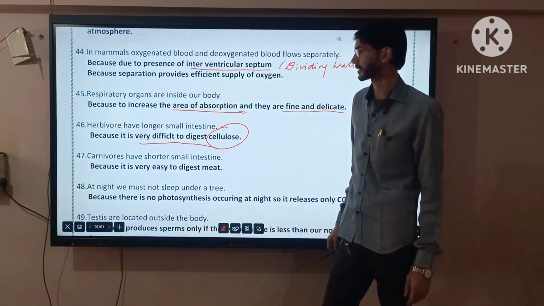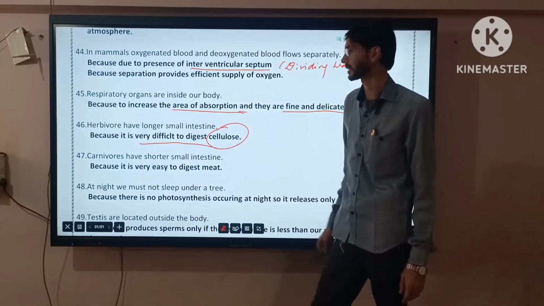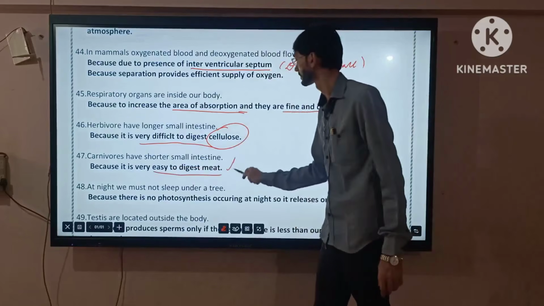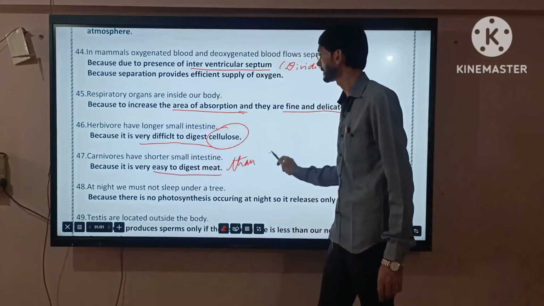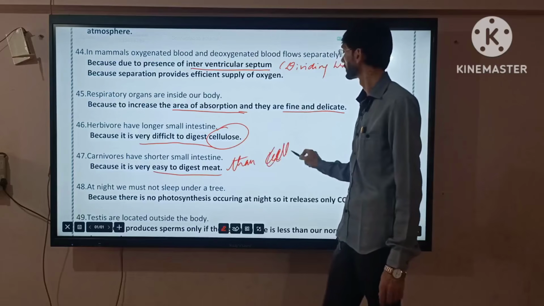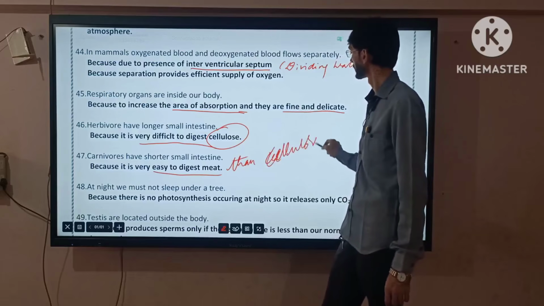Carnivores have a shorter small intestine because it's easy to digest meat than cellulose.